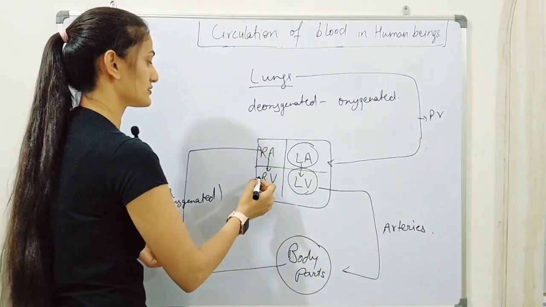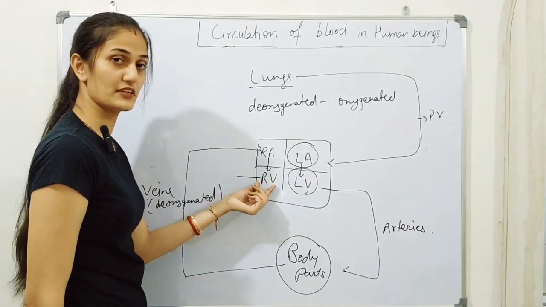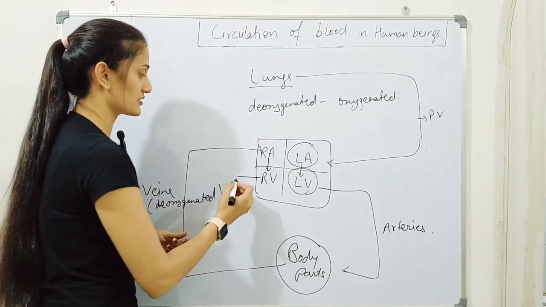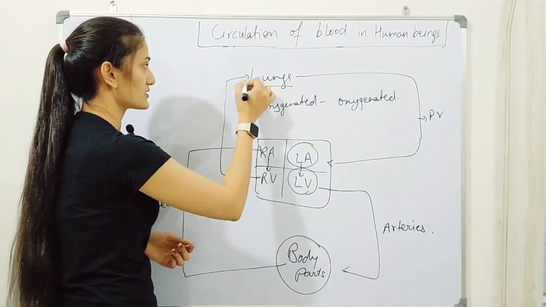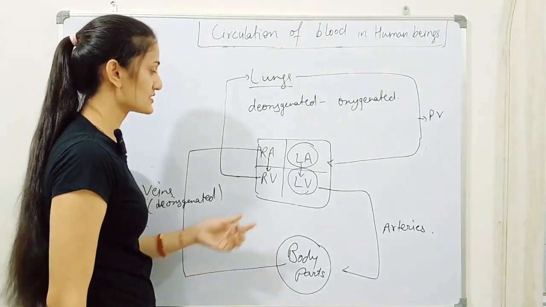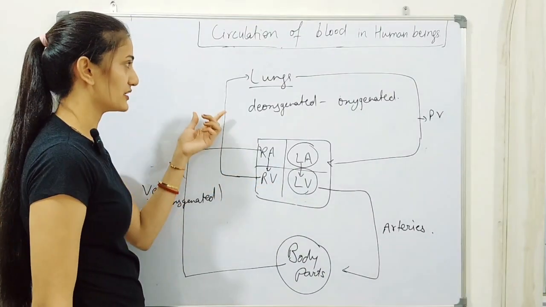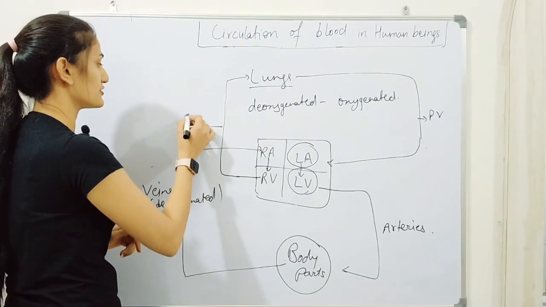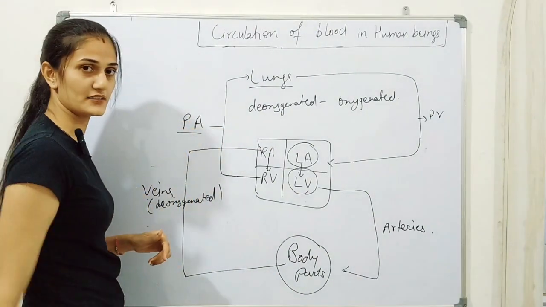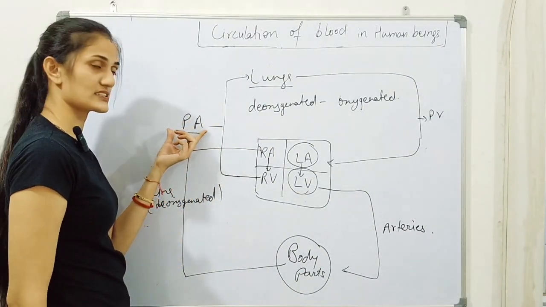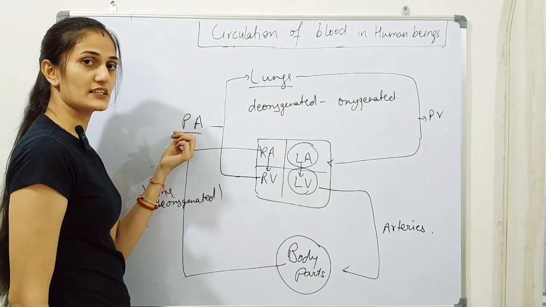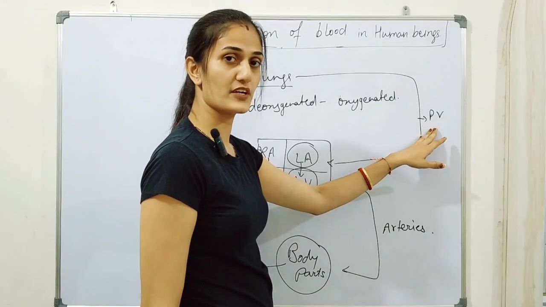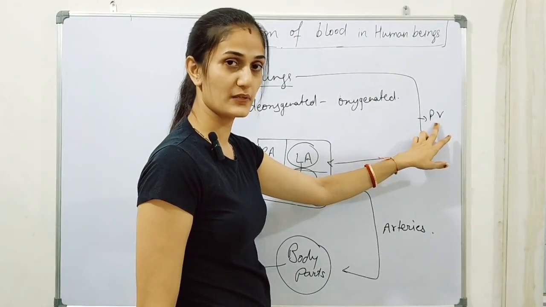Then after the blood comes into the right ventricle, it relaxes, and after its contraction the blood passes to the lungs for the purification process. This flow of blood from the right ventricle to the lungs is carried by an artery known as the pulmonary artery. This pulmonary artery is the exception of arteries which carries deoxygenated blood, while the pulmonary vein is the exception of veins which carries oxygenated blood.